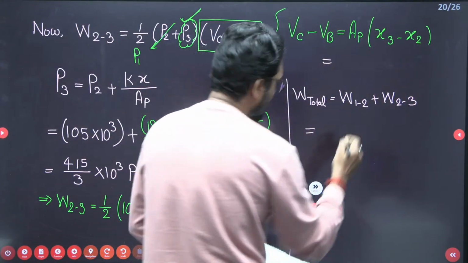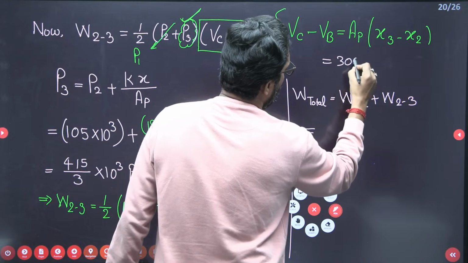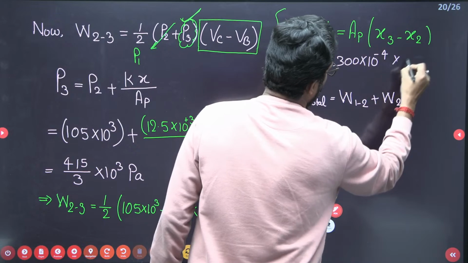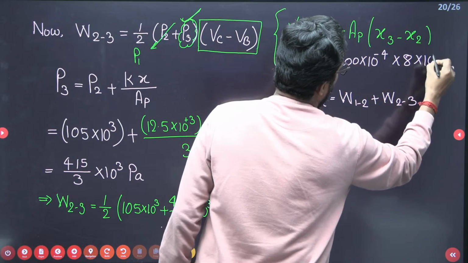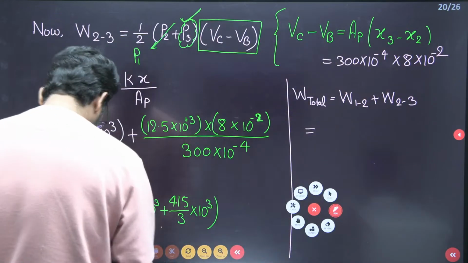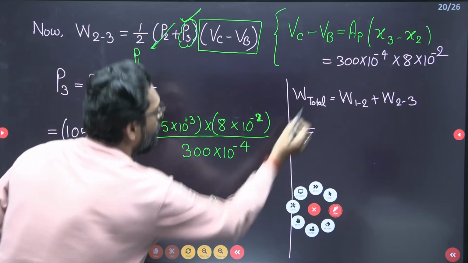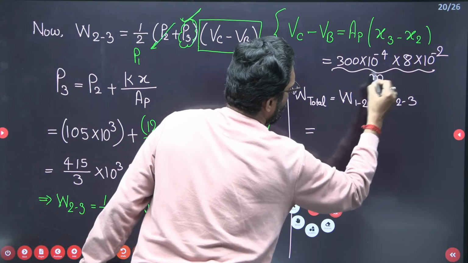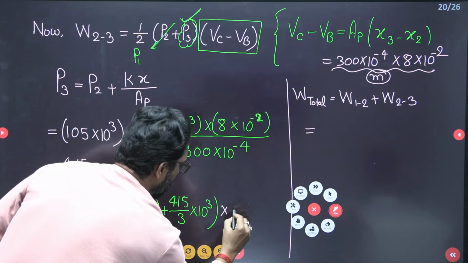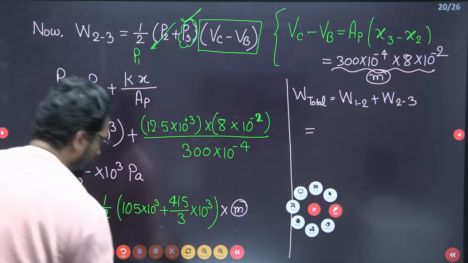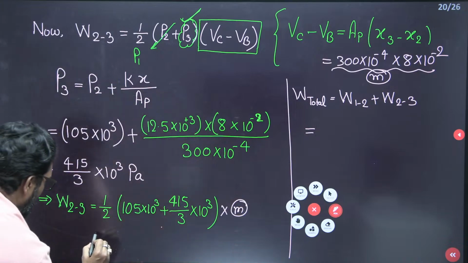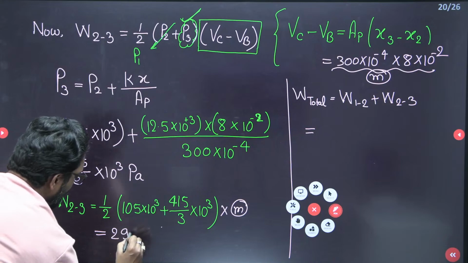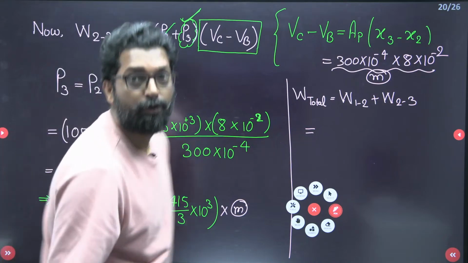Area of the piston. That means 300 cross 10 to the power minus 4 into 8 cross 10 to the power minus 2. Yes or not? Put this value here. Then you have to calculate how much it is. This is approximately 292 joule.